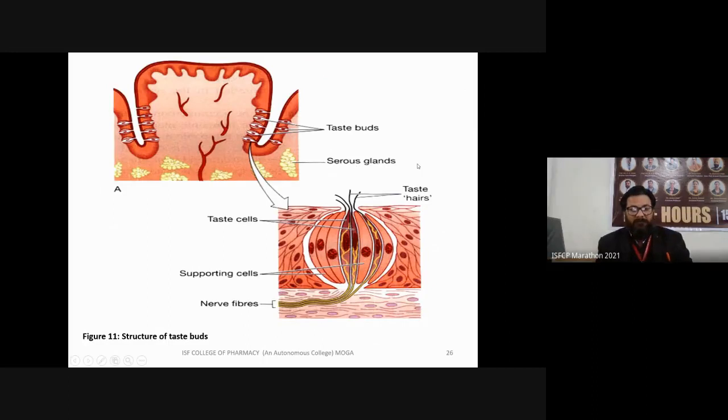So these are your taste buds. Different types of taste buds are there. These are taste buds. These are serous glands. You can see the taste cells, supporting cells, nerve fibers which are supplying them, and the taste pore. All types of taste buds have projections just above your tongue surface.